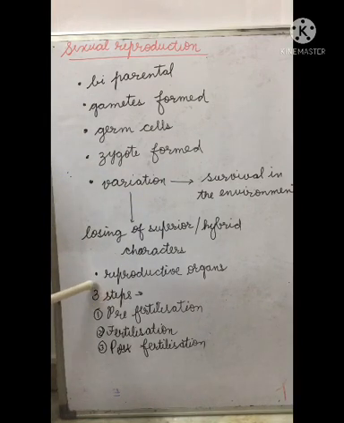There are reproductive organs present for sexual reproduction. It takes place in three steps: the pre-fertilization events, which take place before zygote formation, then the fertilization, where the zygote is formed by the fusion of gametes, and the post-fertilization events, which involve the natal care of the mother to the developing embryo.